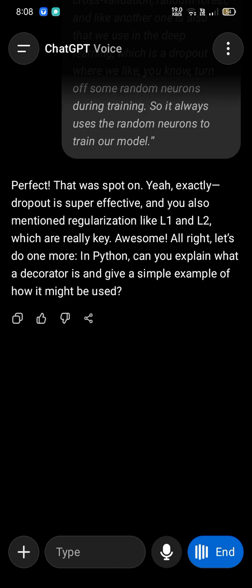And if you don't want to create your own, you can use built-in ones like static method or class method, where static does not show any relation with the class or instance. It is basically a regular, simple function. On the other hand, a class method uses the cls parameter, and it shows the relation with its own class.